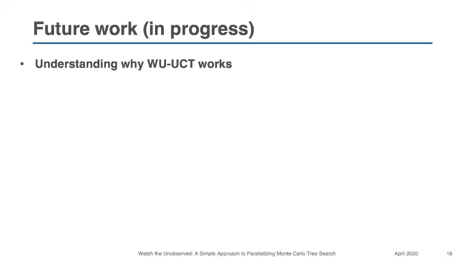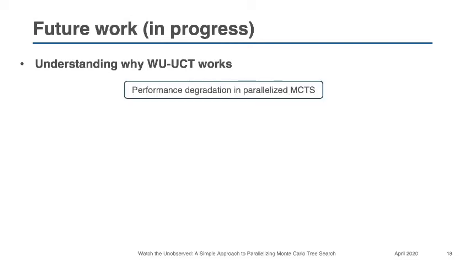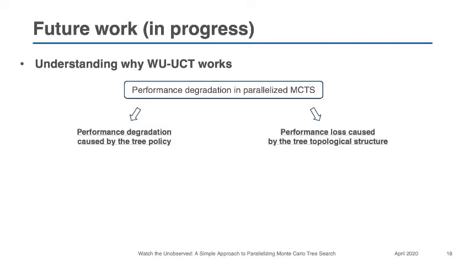For future work, we are interested in understanding why WU-UCT works from a theoretical perspective. We divide the cause of performance degradation in parallelized MCTS into two aspects: the performance degradation caused by the tree policy in the selection step, and the performance loss caused by the tree topological structure.